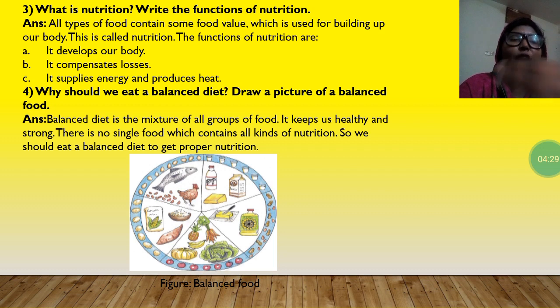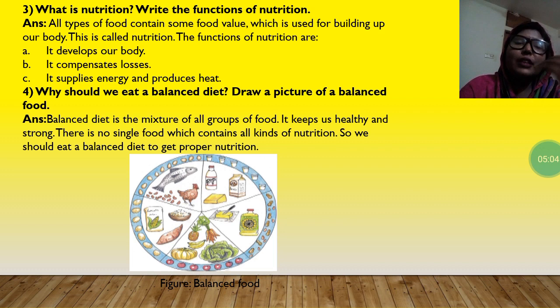Okay, then the function of nutrition. It develops our body, it compensates losses, it supplies energy and produces heat. Now student, in your book the functions of nutrition are not given directly, but they have given the functions of different types of nutrients. From there we have summarized and taken one important function from each. So it develops our body. Compensate means recover. Okay, recover losses. Then it supplies energy and produces heat.